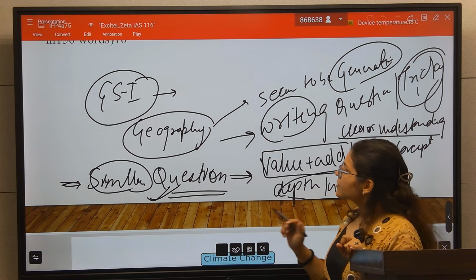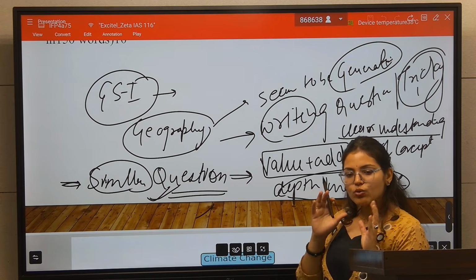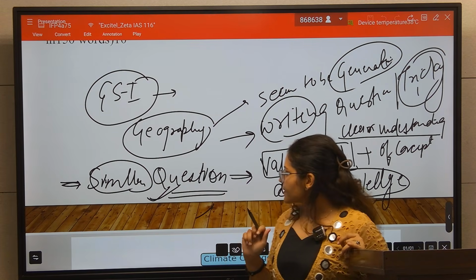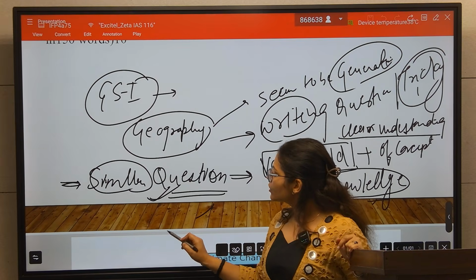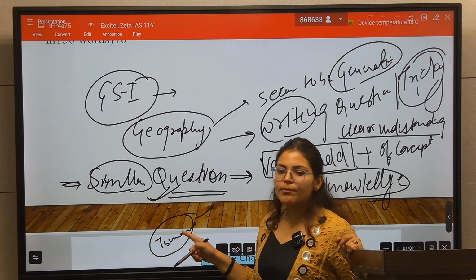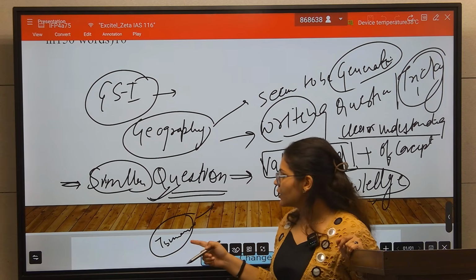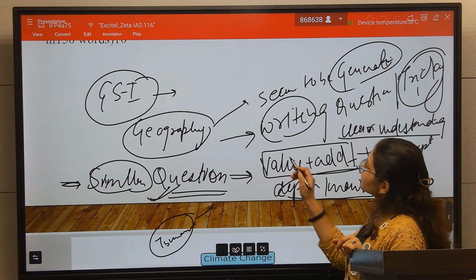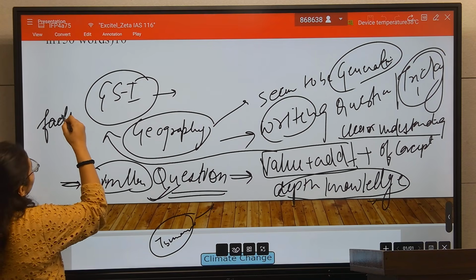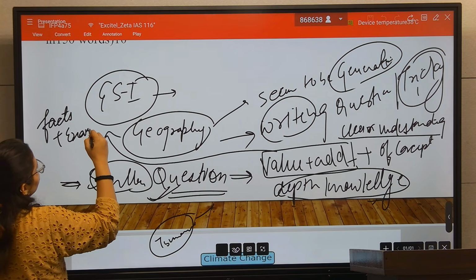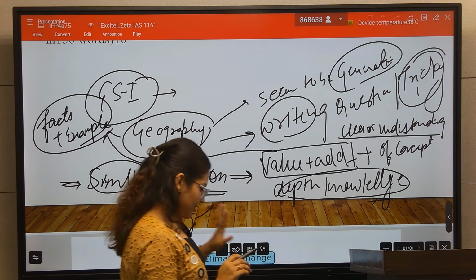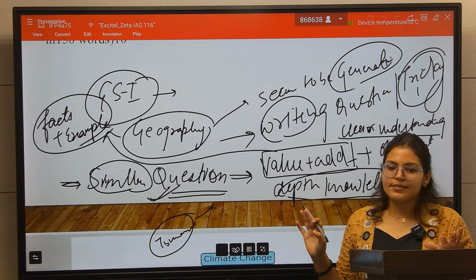If the question is about the tsunami, you should have in-depth knowledge about how a tsunami is formed, and for value addition you should have facts plus examples. If you have these three things, then you would say this is a simpler paper.